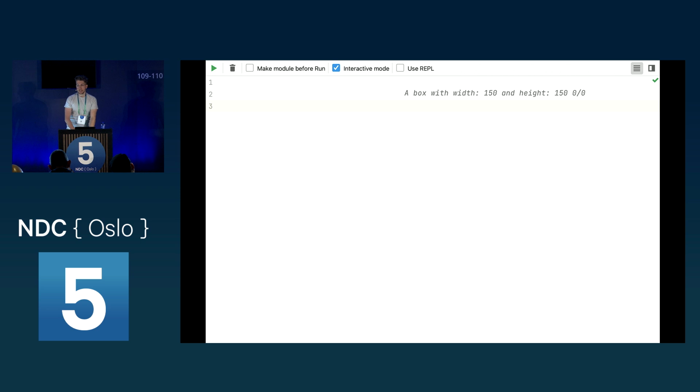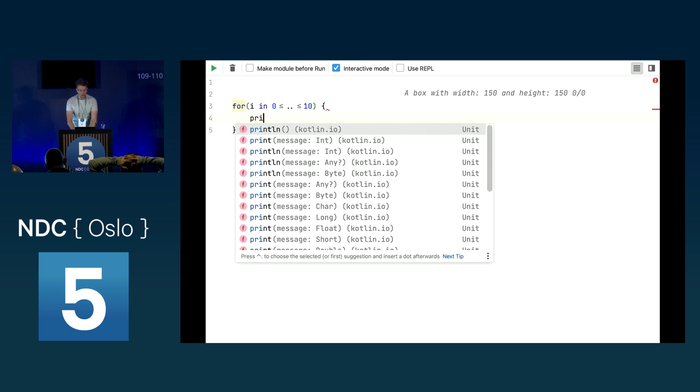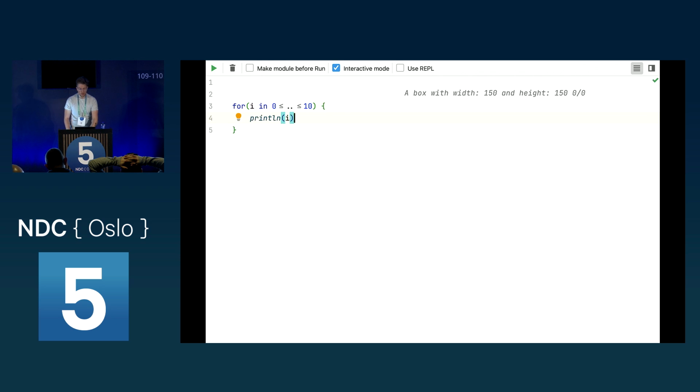Now the next thing is, nowadays we are using LINQ or you're using streams to iterate over our lists, of course. But let's keep it a little bit old school and say we start with the for loops here. And let's say we want to iterate over an index. How can we do this in Kotlin? We say we have our i, and we say we want to iterate over a range. So we can say we start with 0 and want until 10. Now we say println and output what we found here.